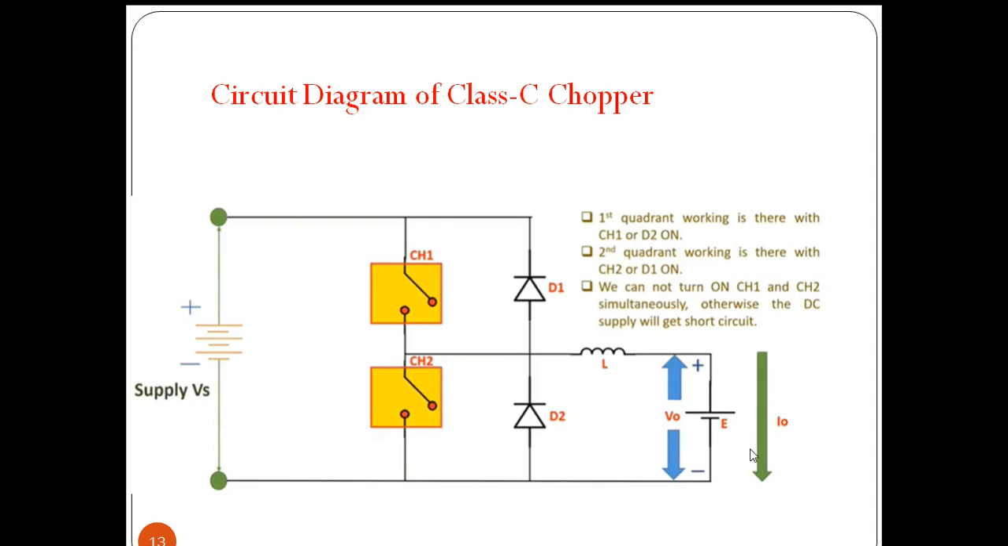In the same direction, the current flows and the voltage is also positive. So whenever CH1 and D2 are operating, this V naught is positive and I naught is also positive.